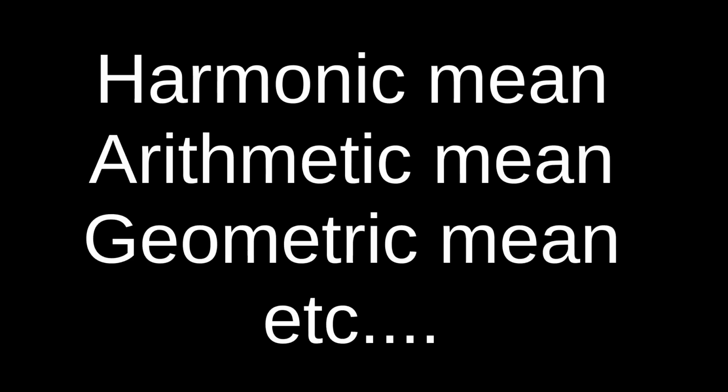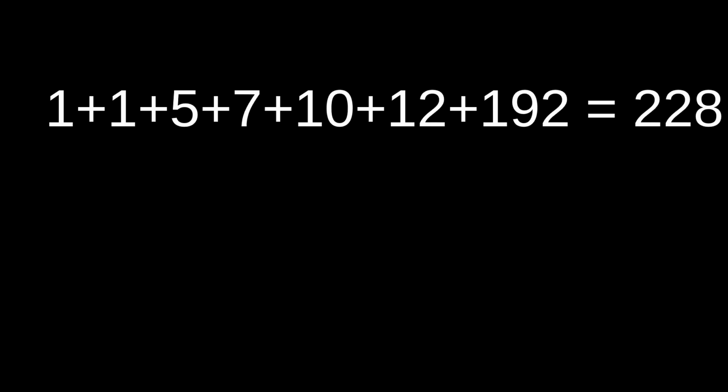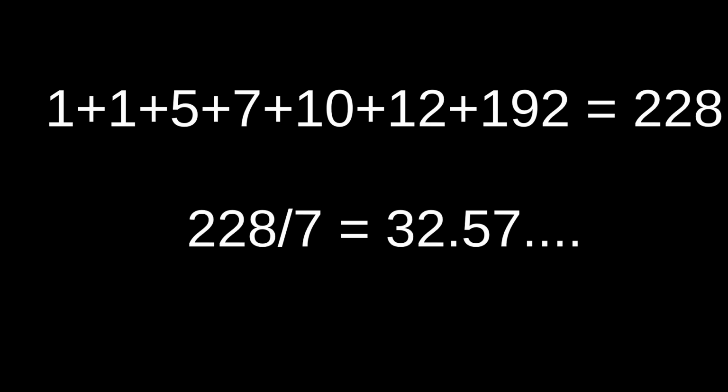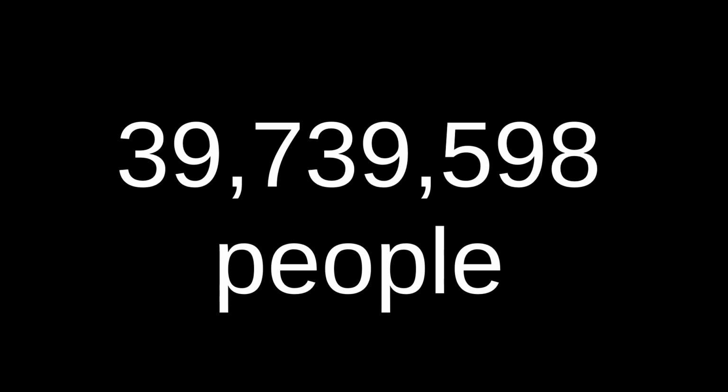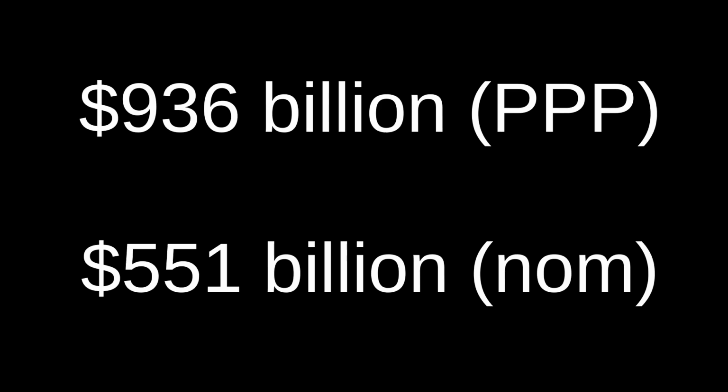So, congratulations, Azerbaijan! Now let's take a look at the third kind of average, the mean. There's actually more than one kind of mean, but the most commonly used is the arithmetic mean, where you add up all the values on a list and divide by the total number of values. You can get the mean area of a country on the list by adding up all the areas of all the countries and dividing by the total number of countries. We can do the same for population and both kinds of GDP.